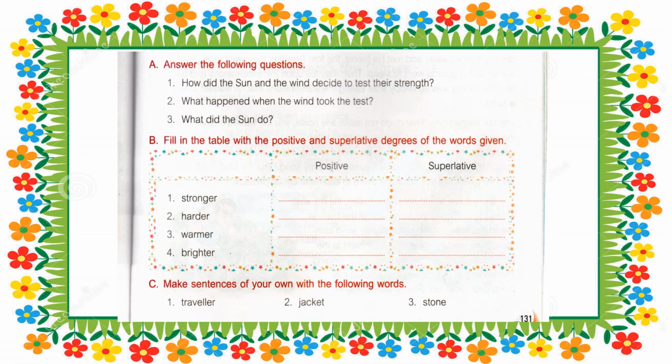First one, stronger. So children, what will be the word? Positive word for stronger, strong. Superlative, strongest. Hard, harder, hard, hardest. In this way you have to do it. You have to write the positive word. Here the comparative word is given. So here stronger, harder, warmer, brighter, these are comparative words. So you have to write the positive and superlative words.